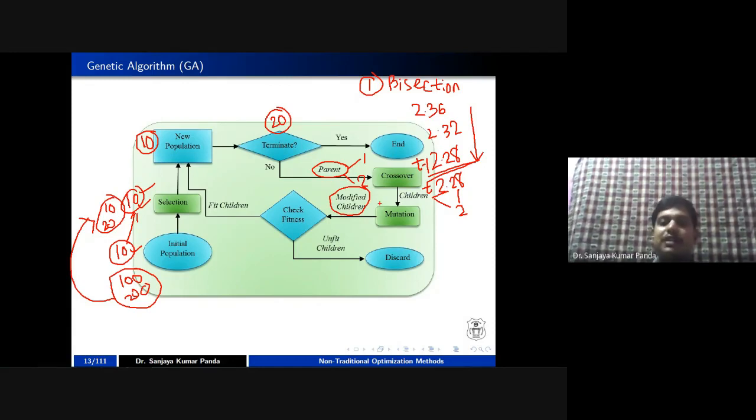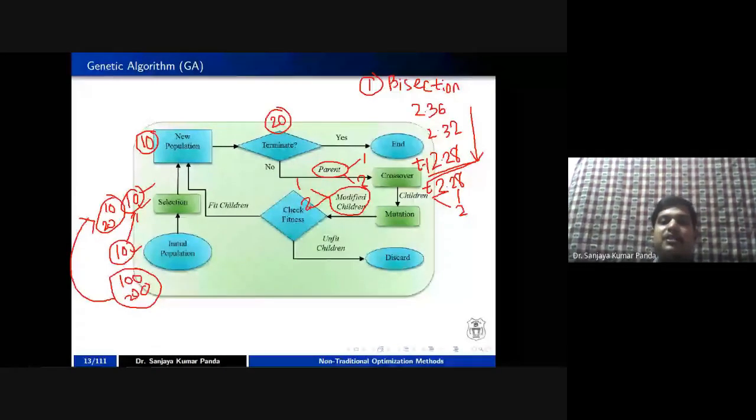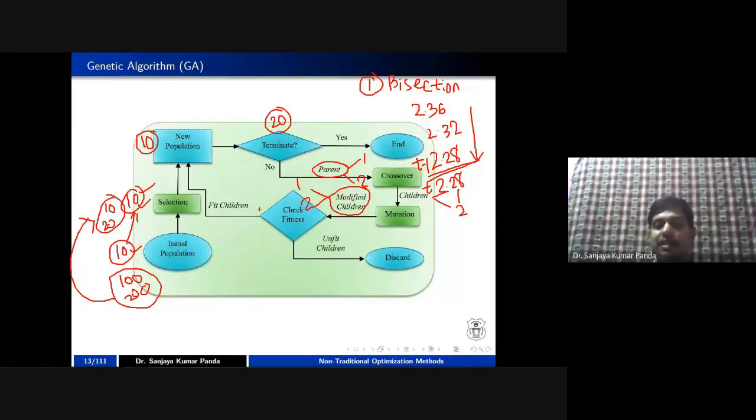Once modified children are generated, I am going to check the fitness of the parents as well as the modified children. Because you have two parents, parent 1 and parent 2, you similarly have two modified children, modified children 1 and modified children 2. If the children are fit compared to the parent, then we declare that a fit children.